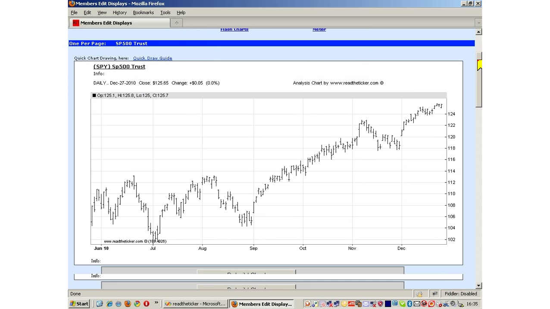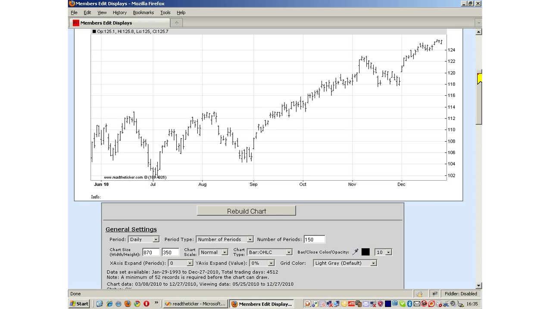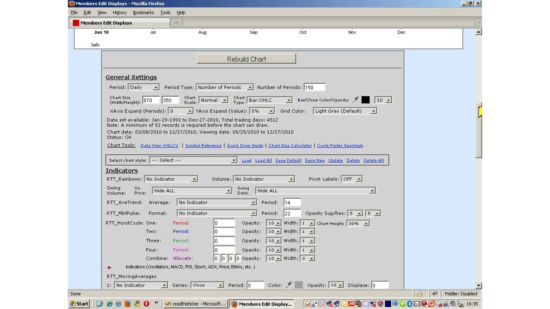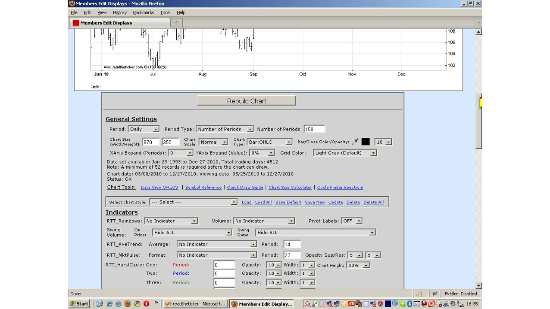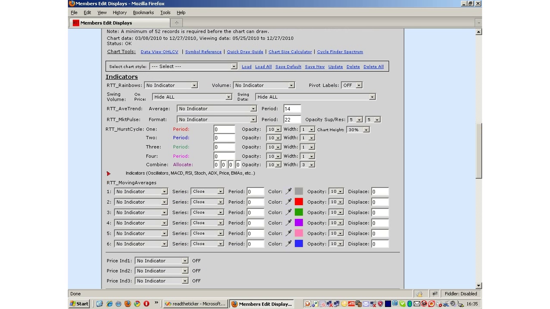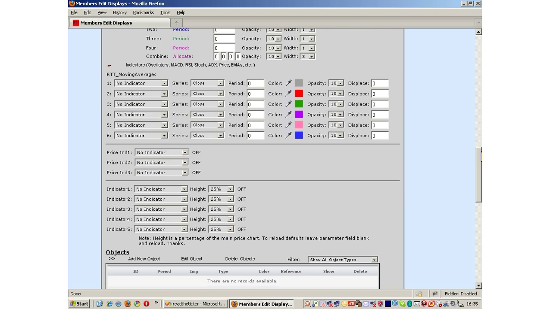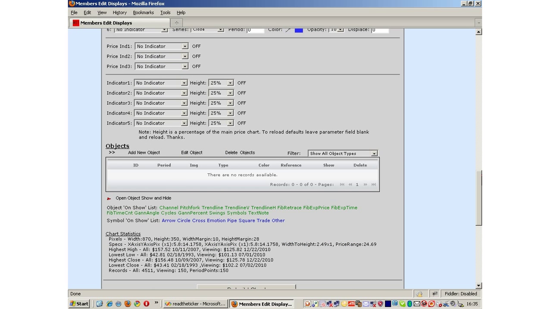The analysis chart we see here is the complex charting display. This is where you'll do all your Wyckoff, Gann, and Hurst studies, and of course your generic moving averages, MACDs, Bollinger Bands, and what have you.